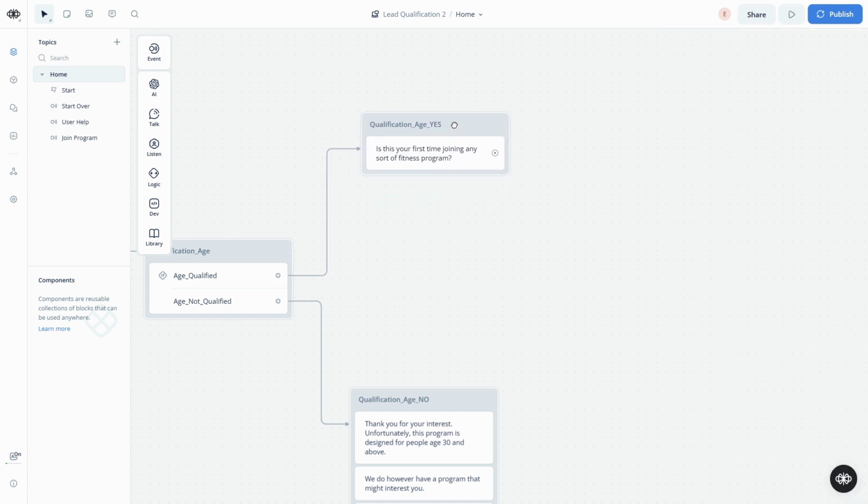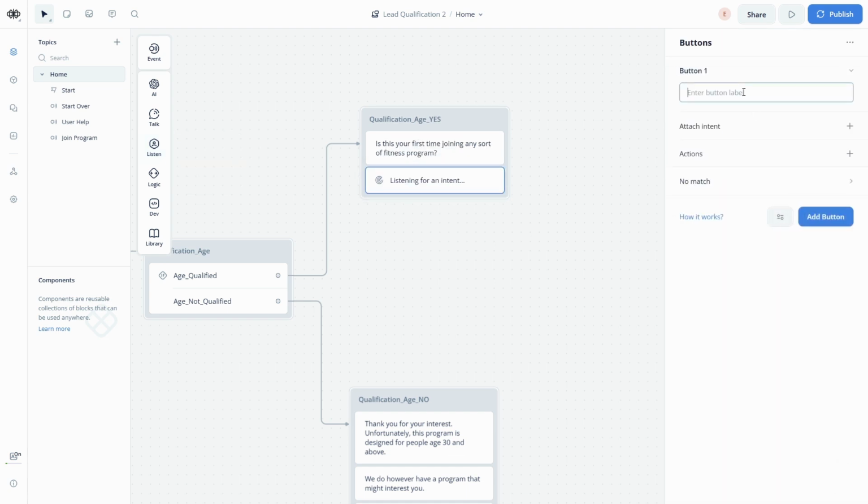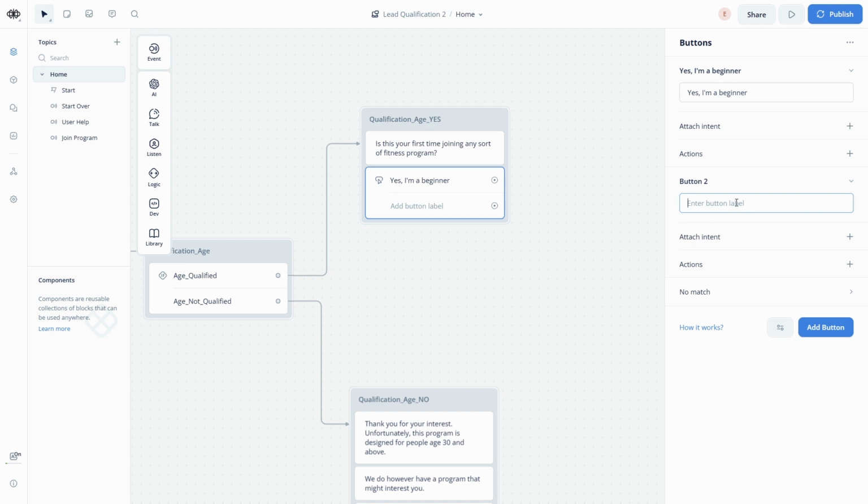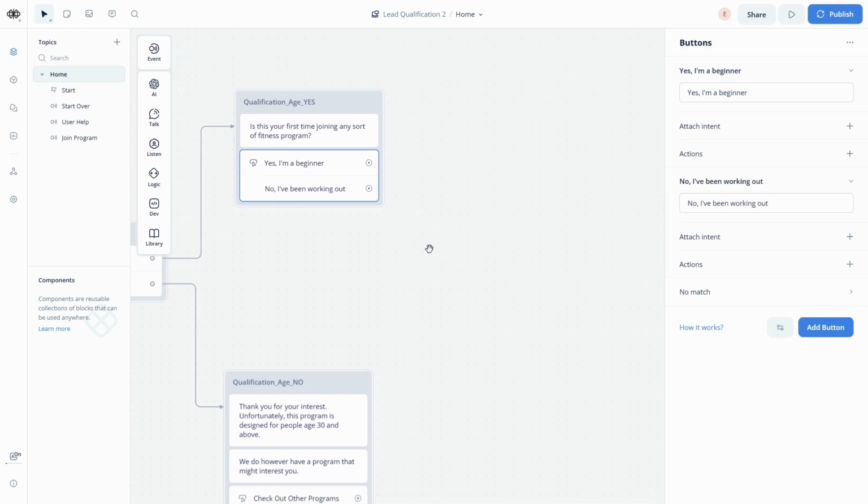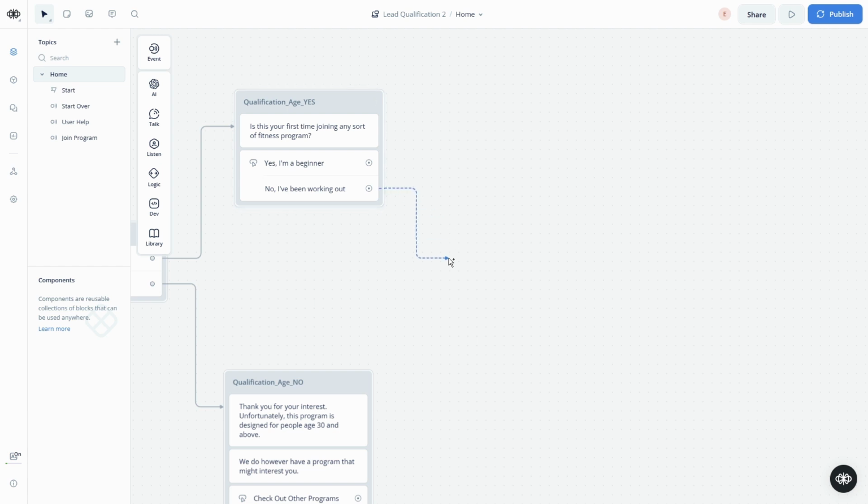And then we can just use buttons. We can keep it simple and use buttons. So one button will say, yes, I'm a beginner. And then let's add a second button saying, no, I've been working out.